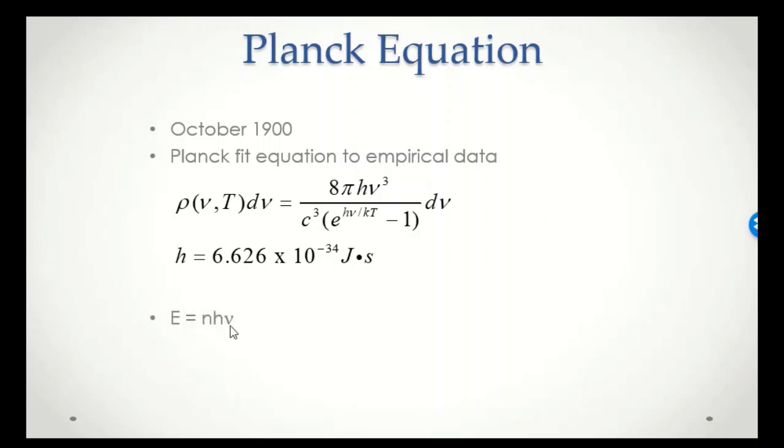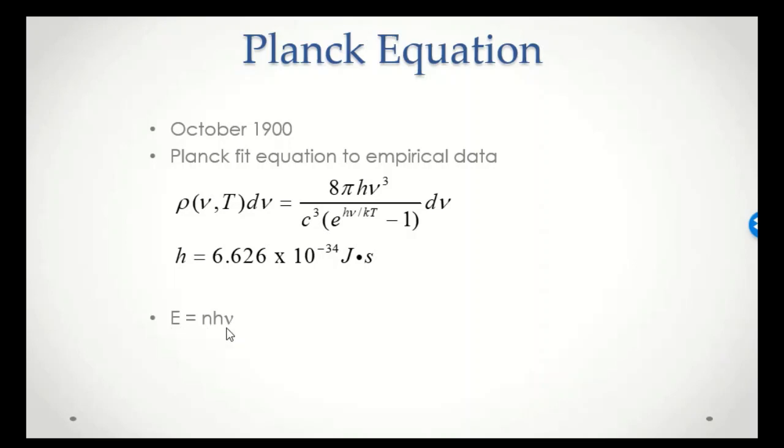Well, what it seemed to indicate was that the energy was proportional to the frequency of the radiation. So here we have this simple expression, E = nhν, where n would represent the number of quanta of light emitted. h, of course, is Planck's constant, and nu here is the frequency.